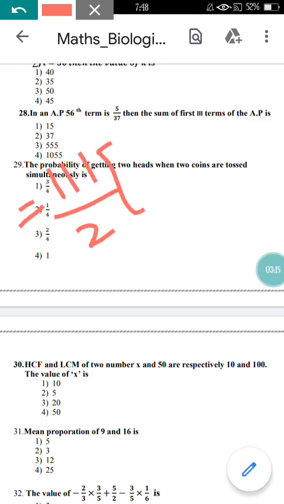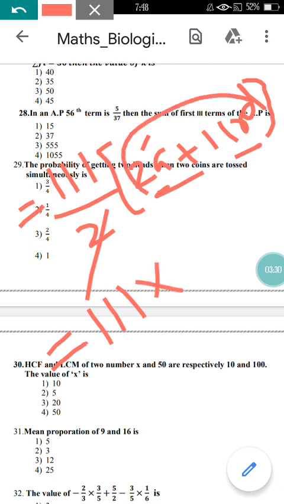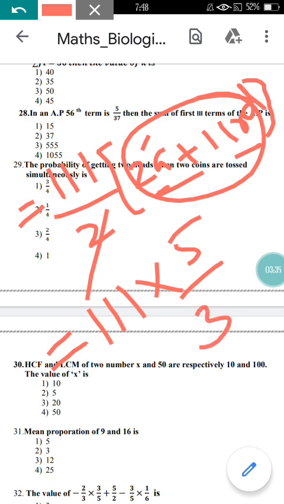Just substitute 111 there. From here you are going to get 111 divided by 2 into (2a plus (n minus 1)d). N minus 1 you are going to get as 110d. If you take 2 common from here, you can cancel that 2 from the denominator. Then you are going to get the value as 111 into the remaining value for the 56th term, that is 5 upon 37. From here you can find the correct option is 15. The right answer for this question is 15, right? Now let's move to the next question here.